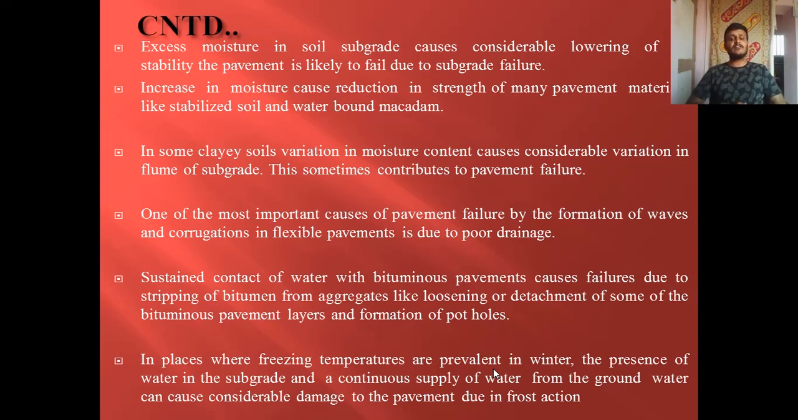In places where freezing temperatures are prevalent, as and when there is moisture present in the pavement materials, in different layers of the pavement, especially the subgrade, when freezing temperatures occur, that water is likely to freeze and form ice. Once there is an increase in temperature of the subgrade, that ice formed is likely to melt, thereby forming a void. Due to this frost action, the pavement is likely to fail.